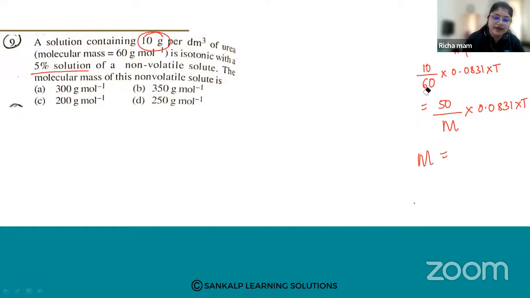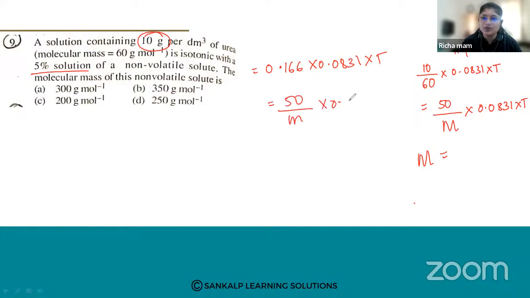So 10 divided by 60 comes to 0.166 into 0.0831 into T, is equal to 50 divided by M into 0.0831 into T. After solving, you will get 300 gram per mole.